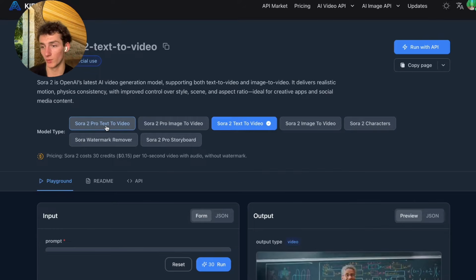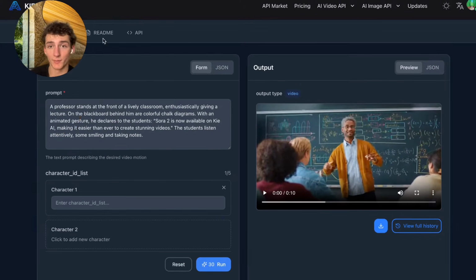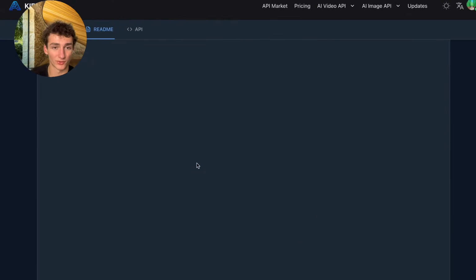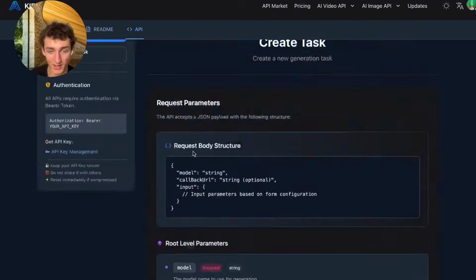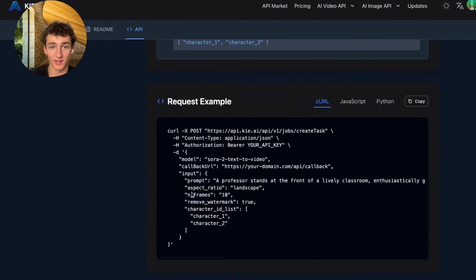Pro will just give you higher quality, but it costs more. This only costs 15 cents per run. And once you sign up, they give you some free credits as well, so you can start building this for completely free. You can mess around with it here, have it generate some videos, but that's not what we're interested in. We're going to scroll down, click on API, and then scroll down. This is the thing that we're going to take to get the task sent, to get it started generating. But we're also interested in this here.